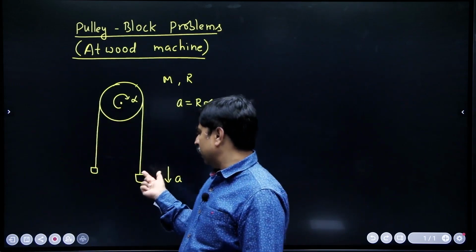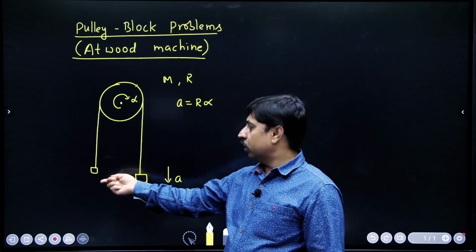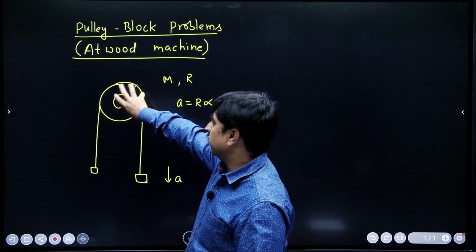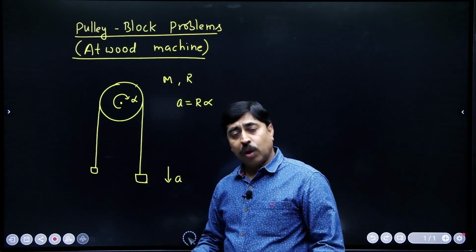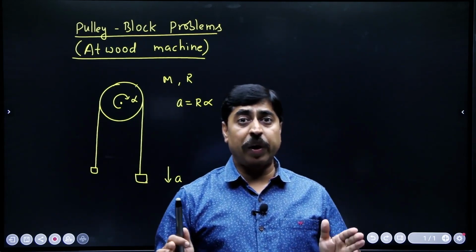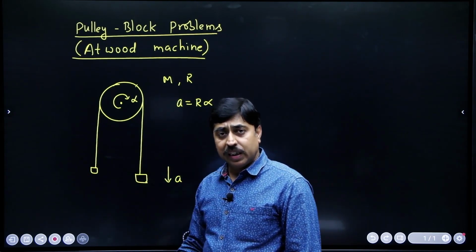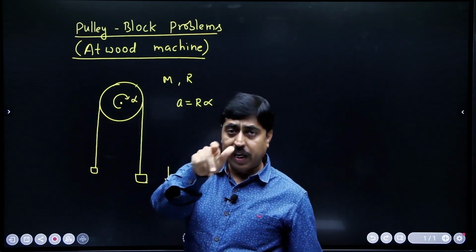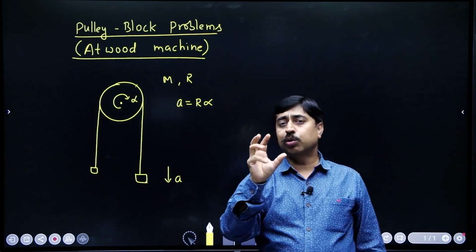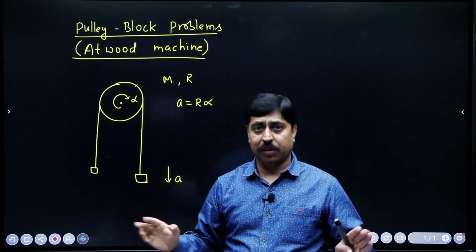Let us assume that this block is heavier than this block. So when this block starts falling down, this one will move up, and at the same time the pulley will start spinning. As this block falls with some acceleration, its speed will go on increasing. So when this block is moving down with increasing speed, the rotational speed of the pulley, the angular speed of the pulley will also go on increasing, which means pulley will have some angular acceleration.